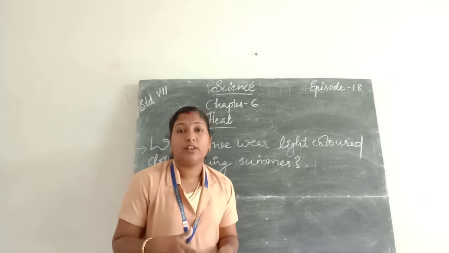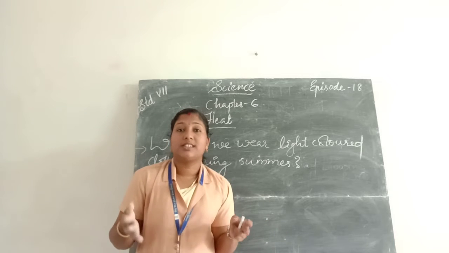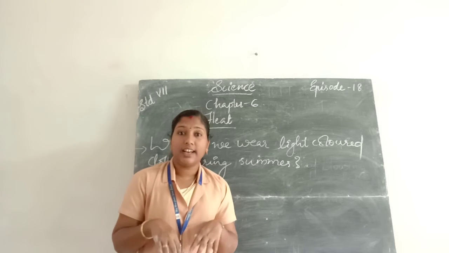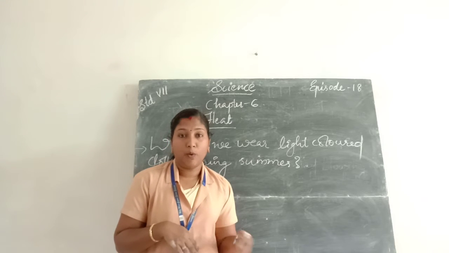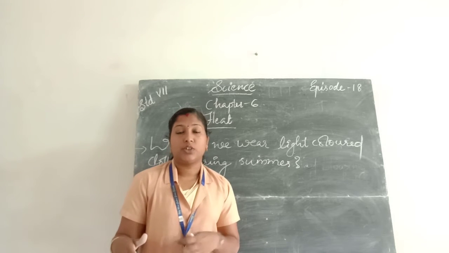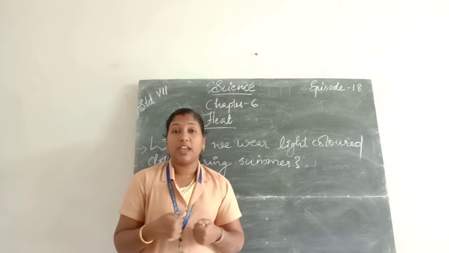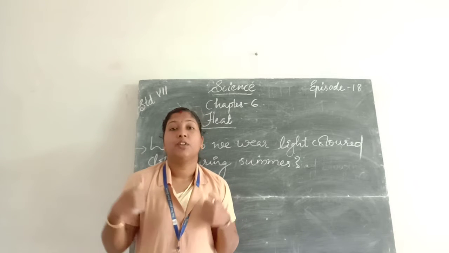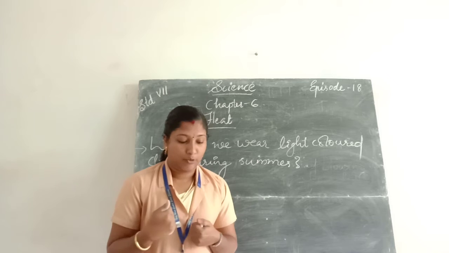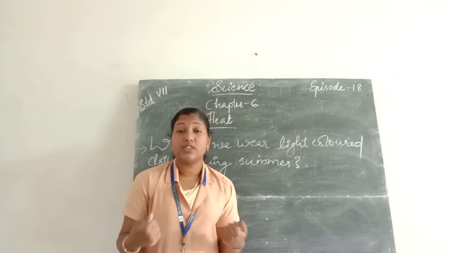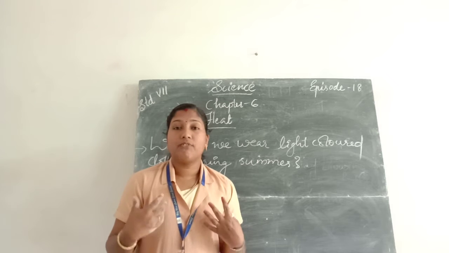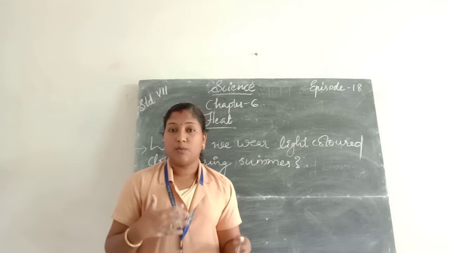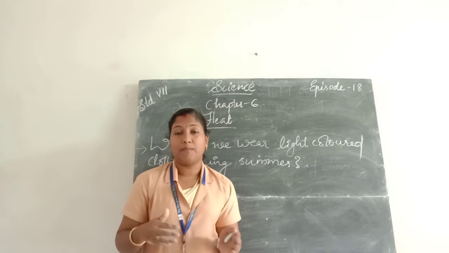So the woolen clothes trap the heat inside the body and the clothes. So it makes us warm every time. So the woolen clothes keep us always warm. If we wear woolen clothes anytime, we feel warm because the woolen clothes are like a bad conductor.